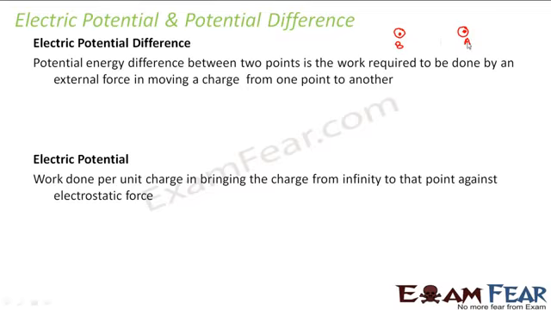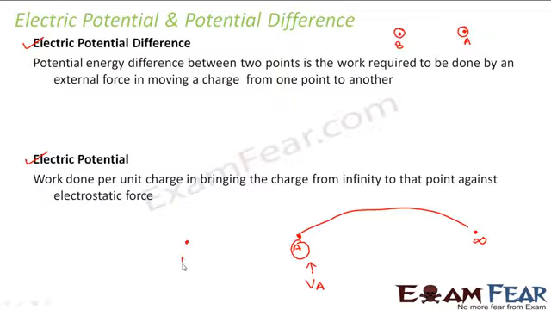And what is electric potential? Electric potential is nothing but the work done per unit charge in bringing the charge from infinity to that point against electrostatic force. Let us suppose I have some charge particle. In bringing this charge particle from infinity to a specific point A, whatever is the work done, that is called potential. So potential of A is the work done in bringing this charged particle from infinity to A.